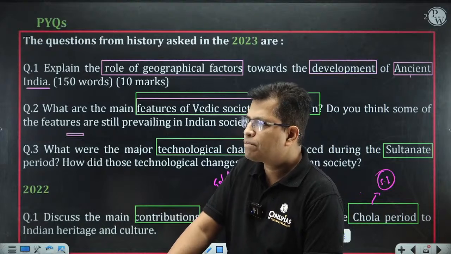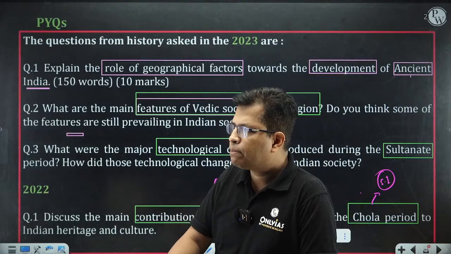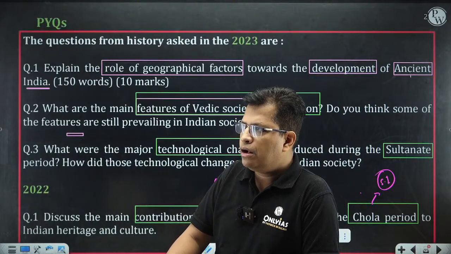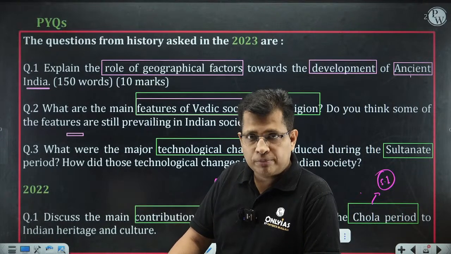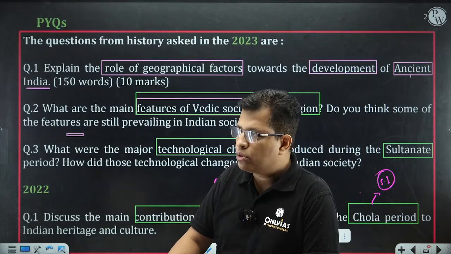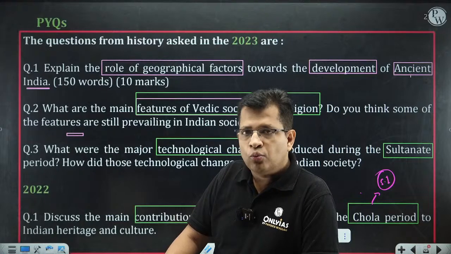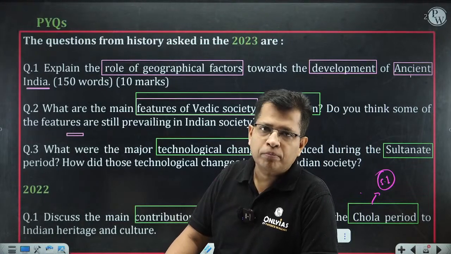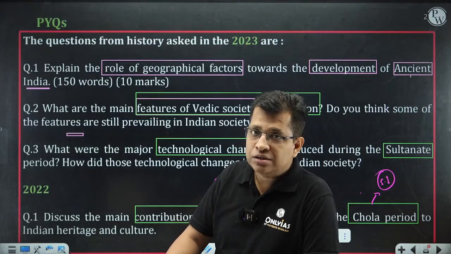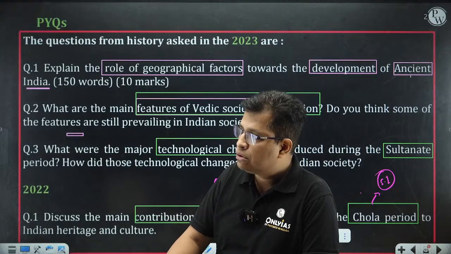Is it okay? Are you getting my points, everyone? First, let me know what I want to convey to you. Is it clear to all of you? Can you please let me know?